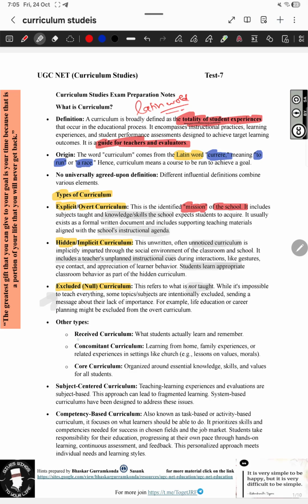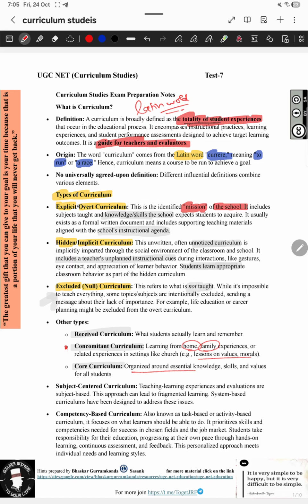And there are other types of curriculum also: received curriculum, concomitant curriculum and core curriculum. Received curriculum is what students actually learn and remember. Concomitant curriculum is learning from family sources and home: lessons, values, morals, all this is called concomitant curriculum. And core curriculum is the organized structure of these things.